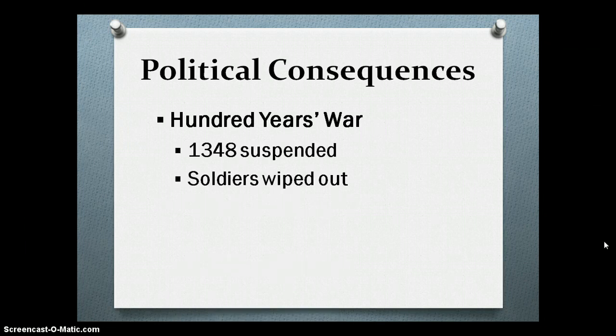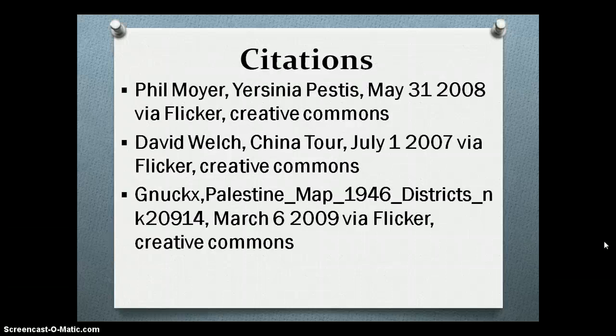Also, political consequences. The most notable political effect and consequence was the 100 Years' War. The 100 Years' War was forced to be suspended in 1348. It was going on before the Bubonic Plague had kicked in, but because so many soldiers had died from the plague, there was almost no one left to fight. Therefore, it had to be suspended. The war was started up later, however. These are my citations, and that was my presentation.